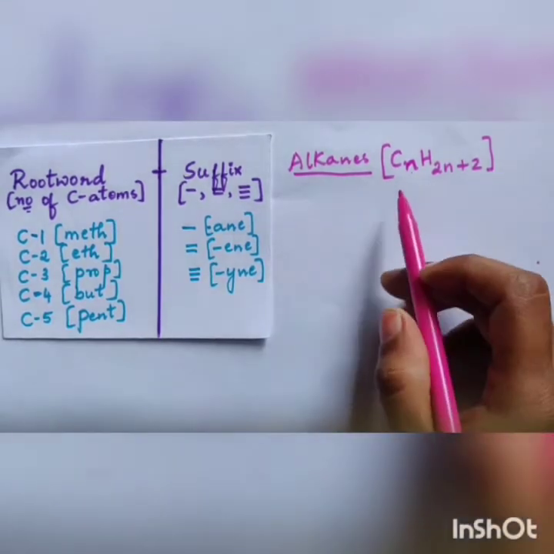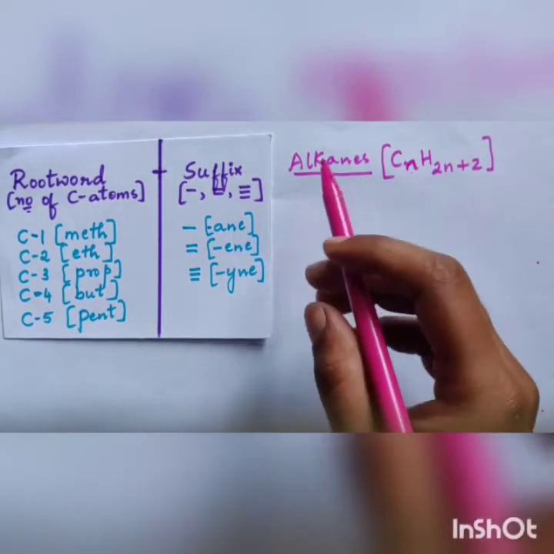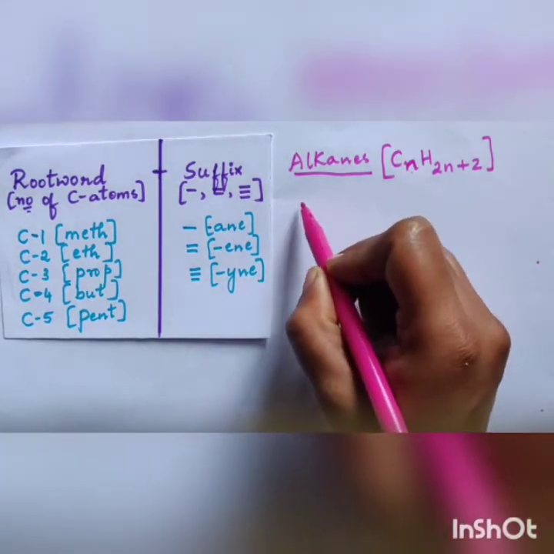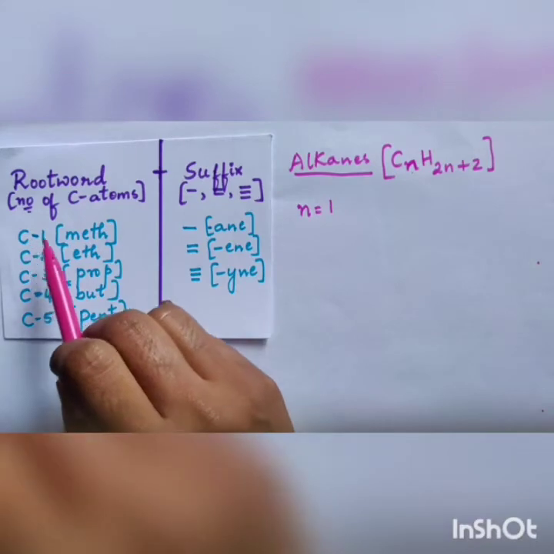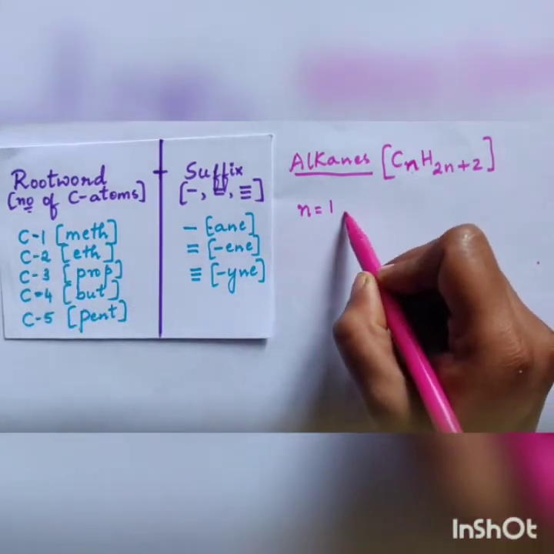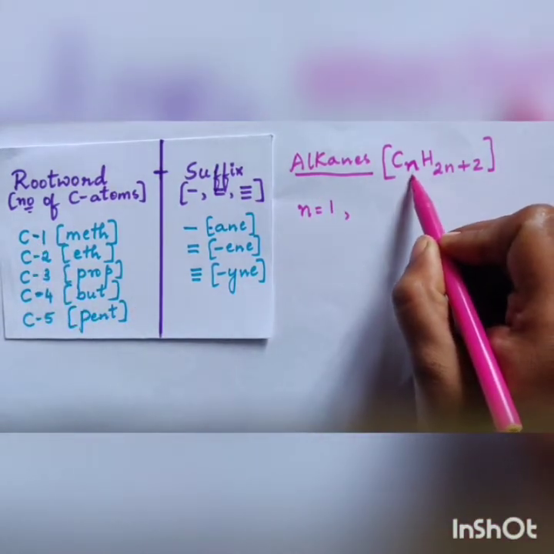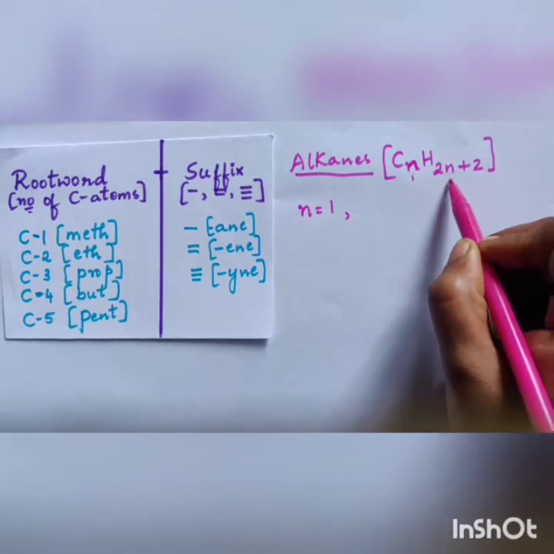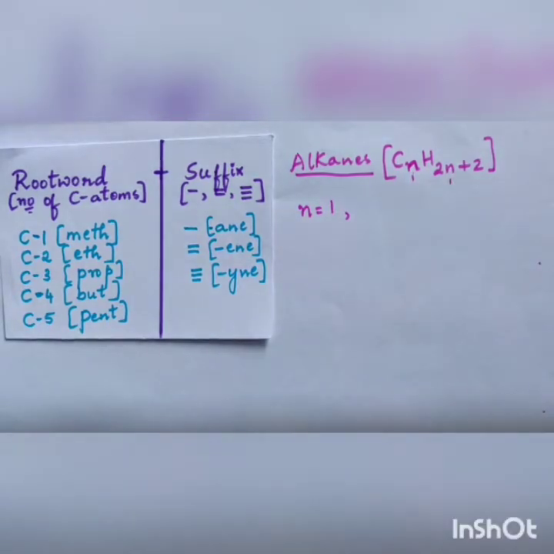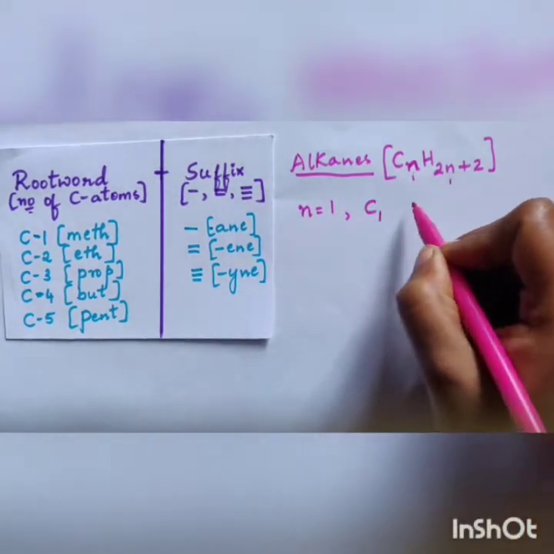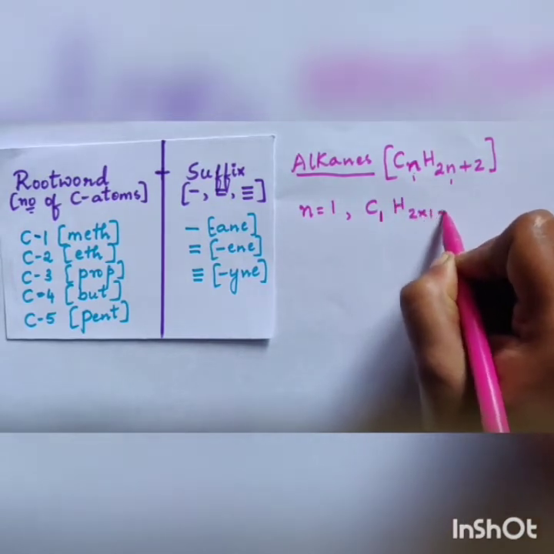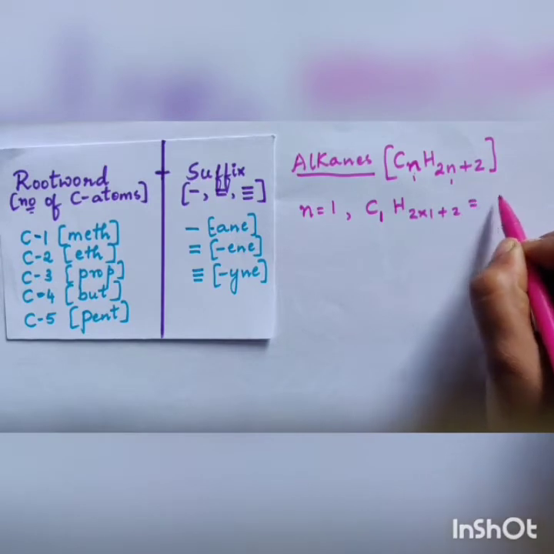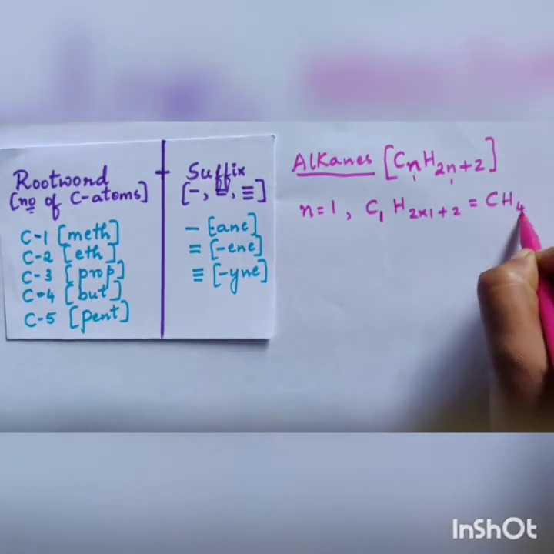So taking the general formula, let us go on writing the compounds. Now let me take n equal to 1. n equal to 1 is nothing but carbon atom is 1. So here I am going to introduce 1 in the place of n, and here also 1. So what will be the formula? C1H(2 into 1 plus 2). So the formula will be CH4.